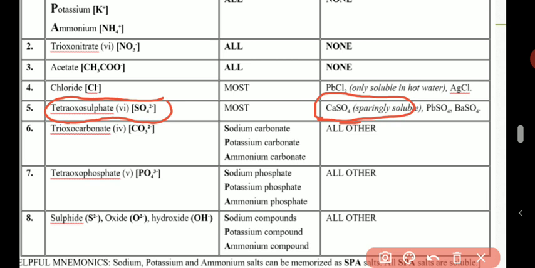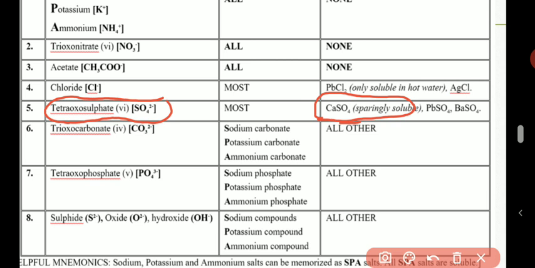but is not very soluble in water. Take note, this calcium sulfate salt is a very important salt to us in chemistry because it's the one that causes permanent hardness of water. You know that some water can be hard. You have not seen hard water before. When we get there, you will see that some water can be hard. So when calcium sulfate is inside the water, the water will be hard because part of it can enter the water and dissolve in the water. So it's sparingly soluble.